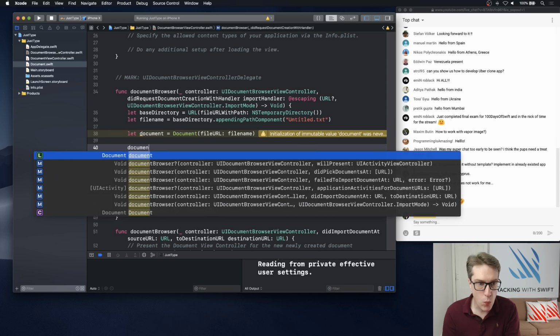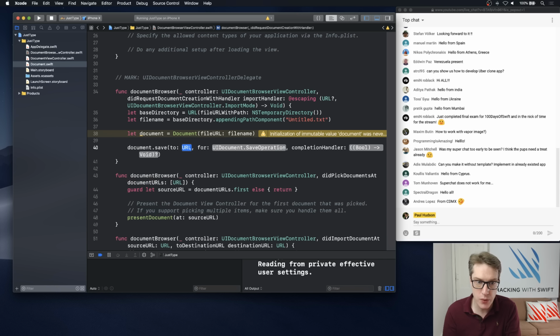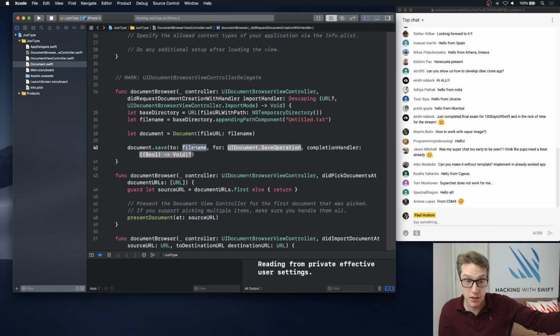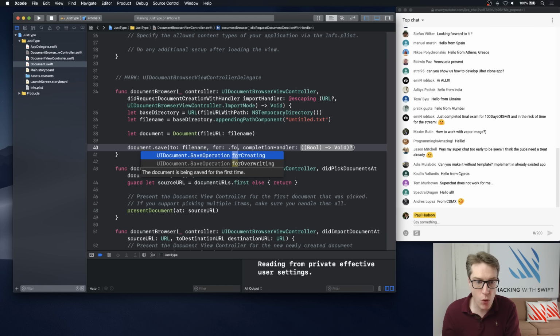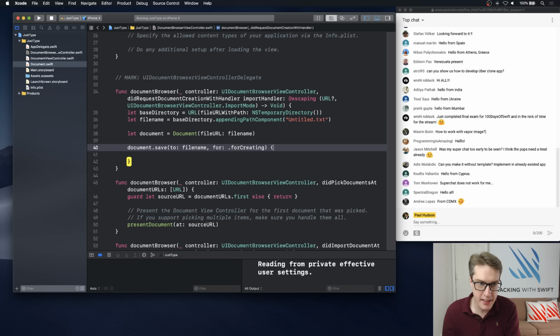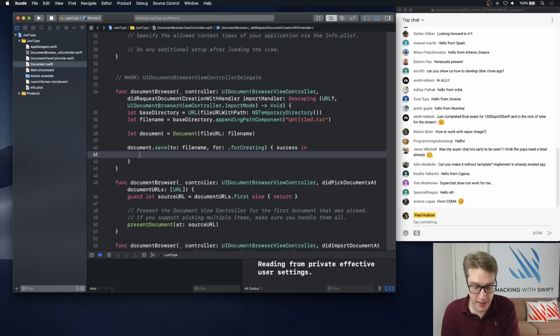And then we'll call document.save to some URL. Where do you want to save this thing to? For us, that's the same thing again. Save to this place. Now we have to create from the URL and save to a URL as well, even though it's the same thing, because you might do save as, where you want to save as a different file name. For the operation, I'll say .forCreating. It's being saved for the very first time. Let's take a completion handler. Did it succeed or not? We don't really care about that because it's going to work, let's face it.